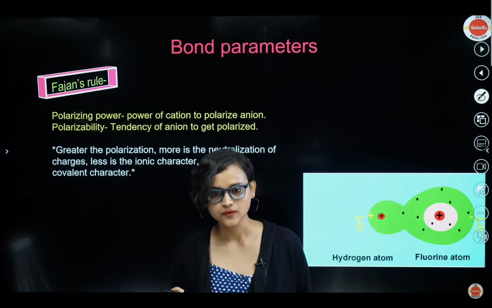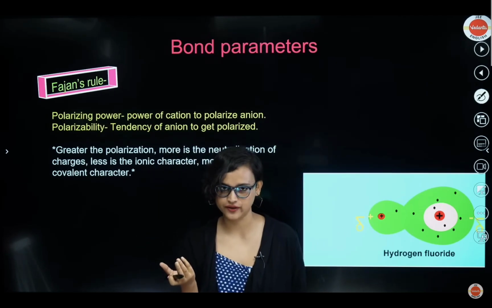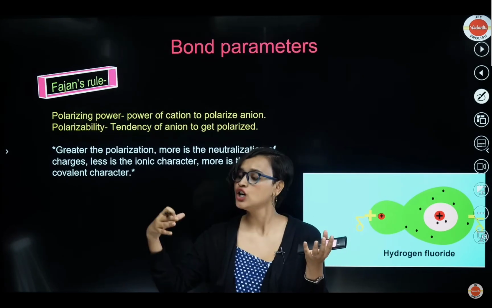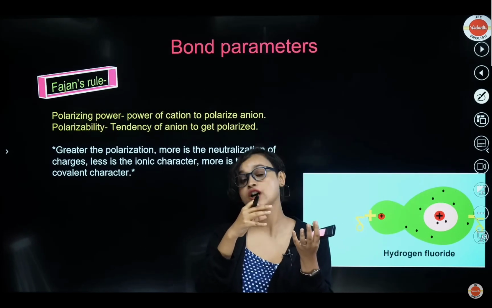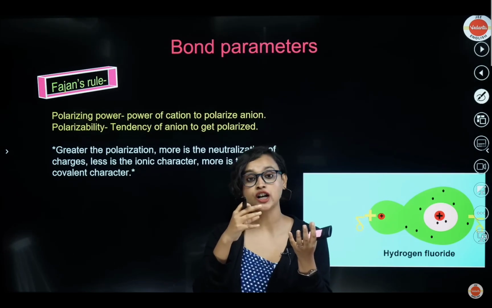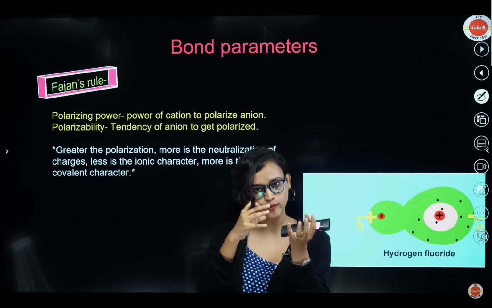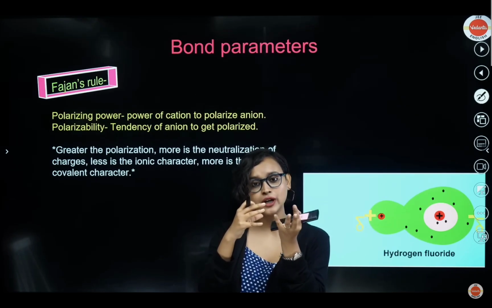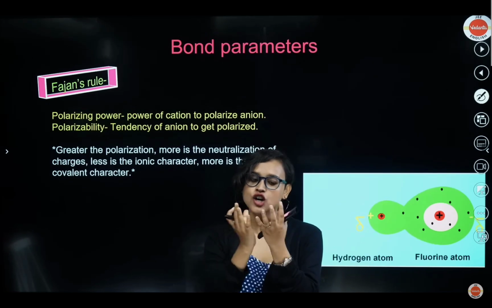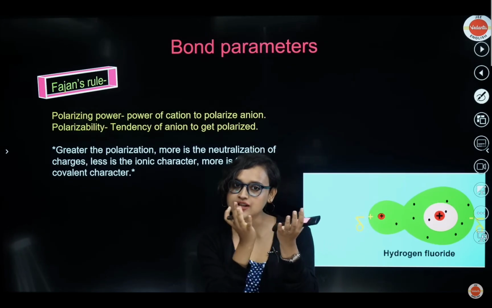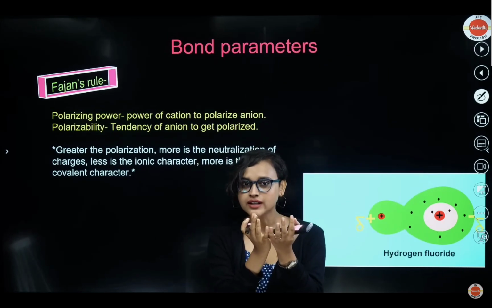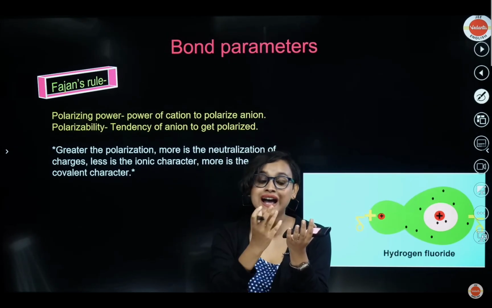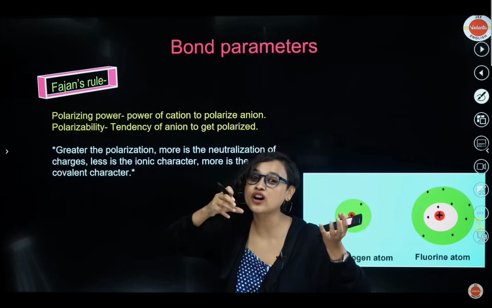Let's understand. So understand that there is a cation. The cation is basically a positively charged ion, right? And the anion is a negatively charged ion. So the cation, let's say, is coming to the anion. Now imagine that the cation is highly charged. The cation has a lot of positive charge. So the moment it has a lot of positive charge, what will happen to the anion? Its negative charge will be attracted toward the positive. So the anion's shape will get distorted. So basically what is happening is the cation has a polarizing power. The cation is distorting the shape of the anion.